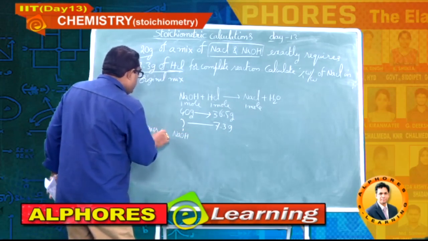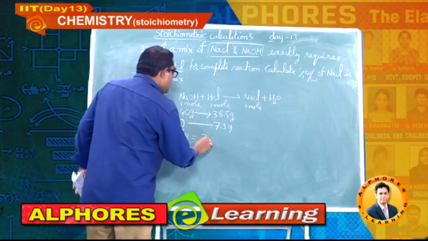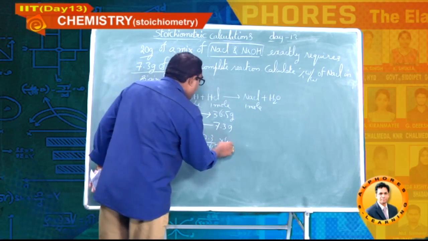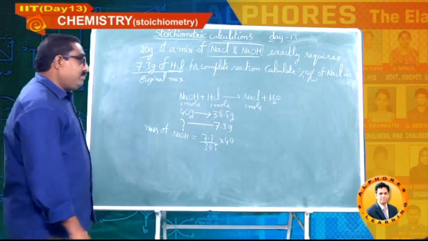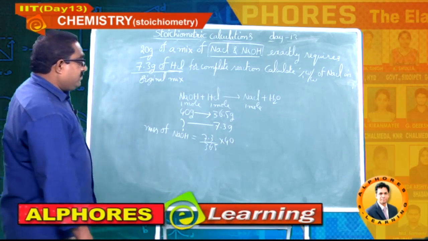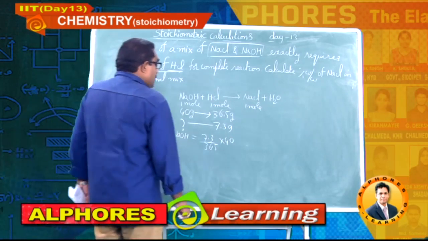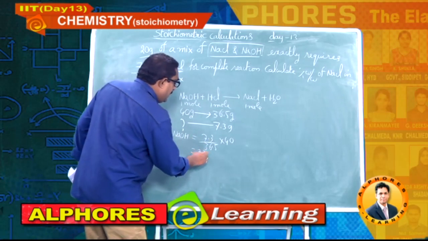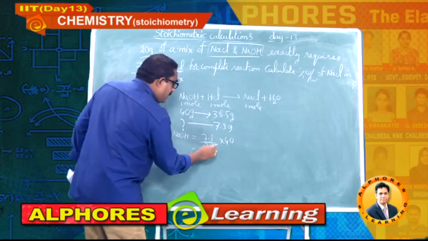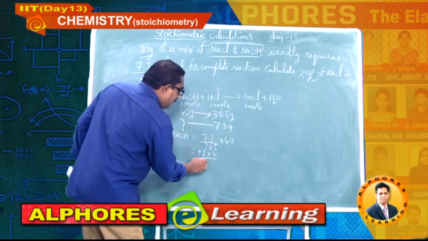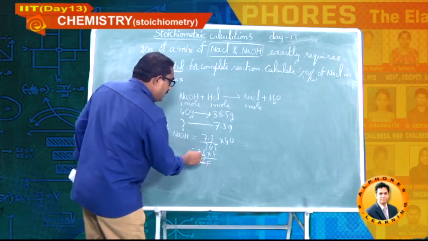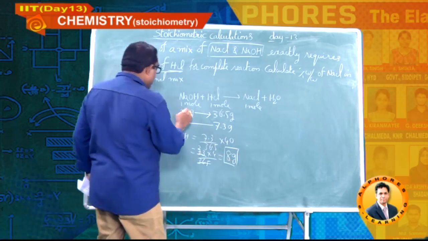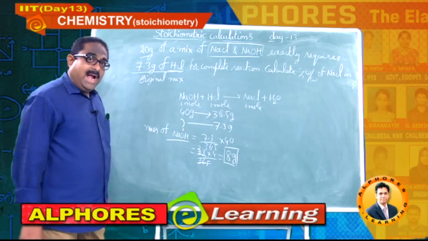Mass of sodium hydroxide is equal to 7.3 by 36.5 into 40. If you convert this, 73 multiplied by 10 here, 4, 36.5 exactly 2 times, that is 8 grams is the mass of sodium hydroxide.